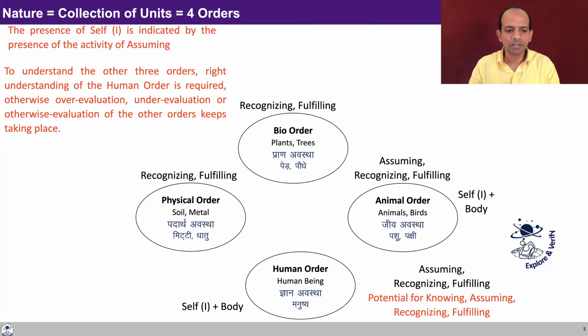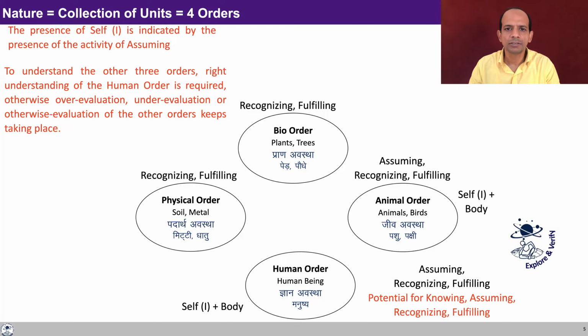Now, if you look at the physical order, there is no activity of assuming. The conduct of the physical order is completely based on recognizing and fulfilling. For example, one hydrogen atom combines with one oxygen atom and makes water at a given temperature and pressure. It is definite. It is going to happen the same way every time. There is no assuming in the hydrogen atom or oxygen atom.